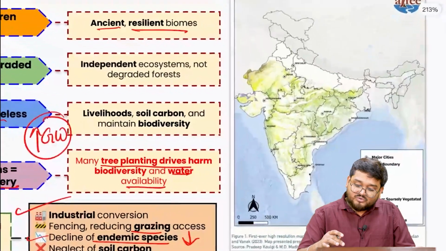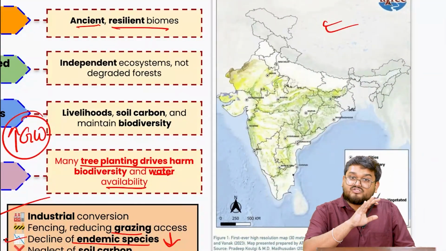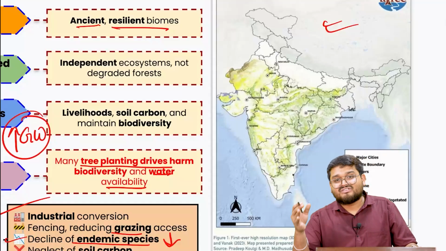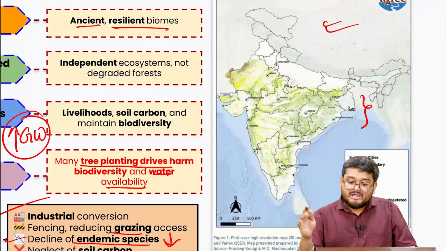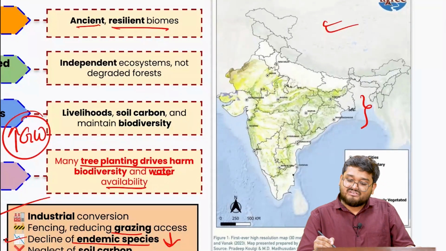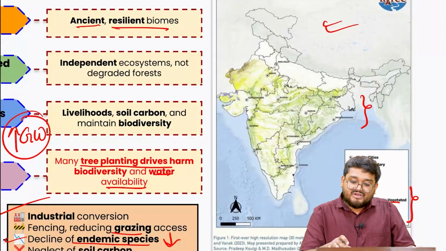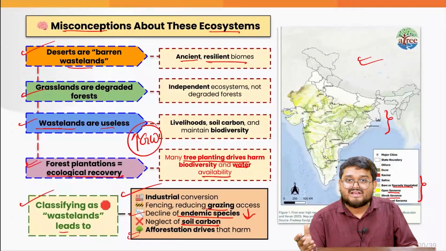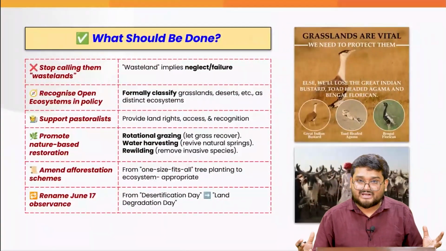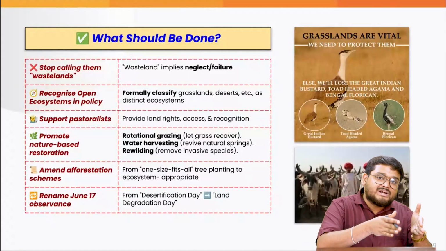According to a recent study from 2023, you can see that these open natural ecosystems are spread across the entire country, be it the sparsely vegetated region, open savanna, or shrub savanna, or various other kinds of lands. We have so many open natural ecosystems. This means that we have a huge potential to use them for environmental purposes and for local community purposes.